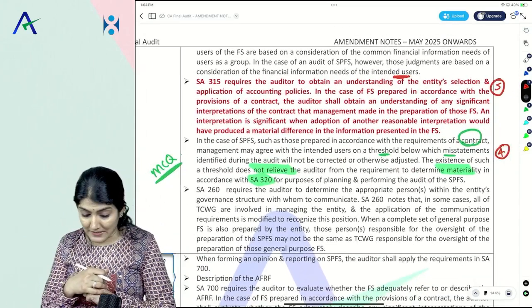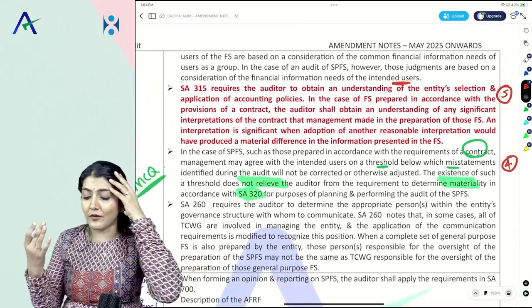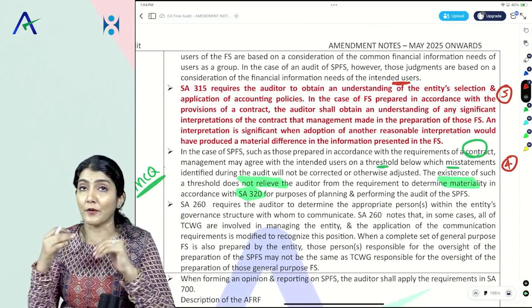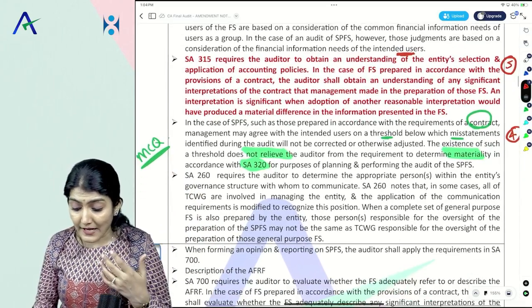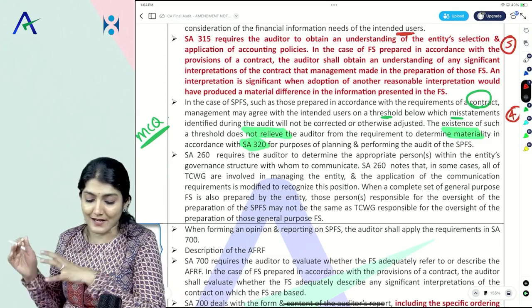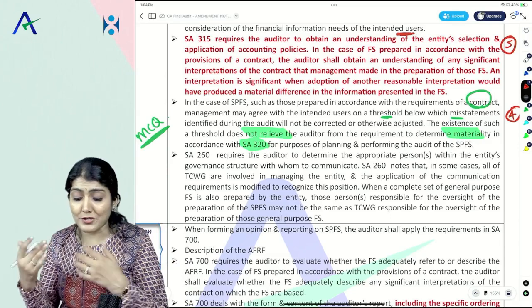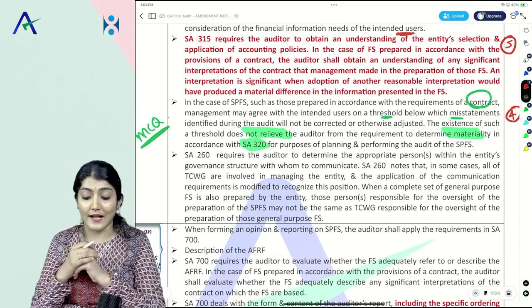So that's the amendment. SA 315 requires the auditor to obtain an understanding of the entity's selection and application of accounting policy. In the case of financial statements prepared in accordance with the contract, the auditor will obtain an understanding of the significant interpretations of the contract the management has made in the preparation of those financial statements.